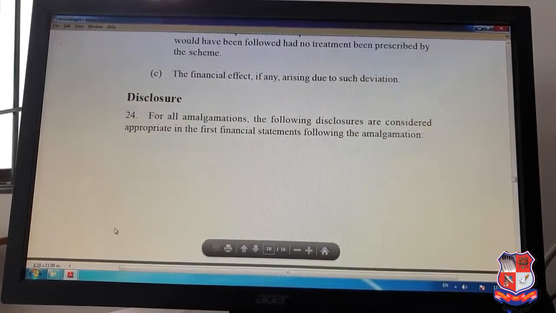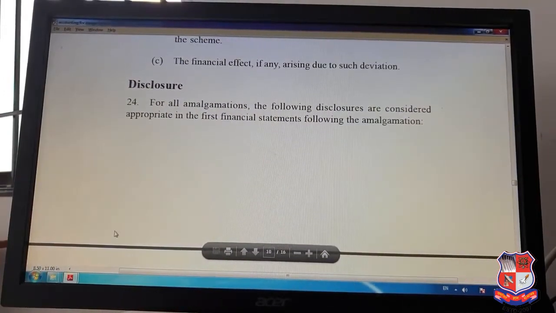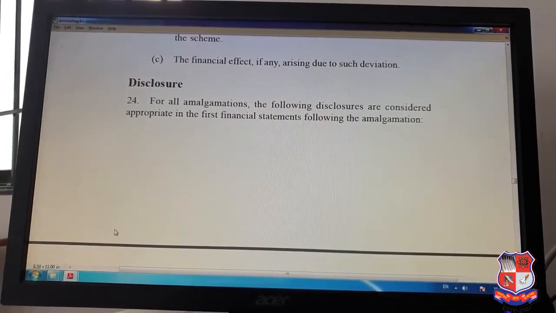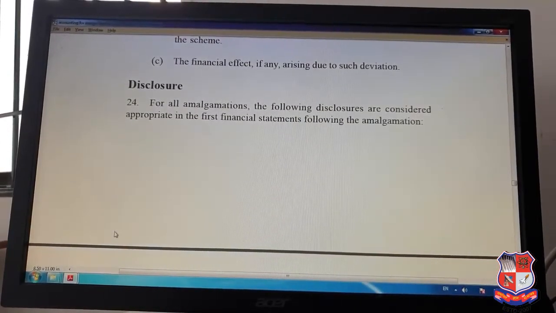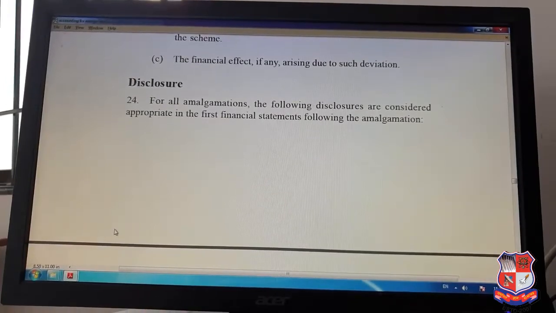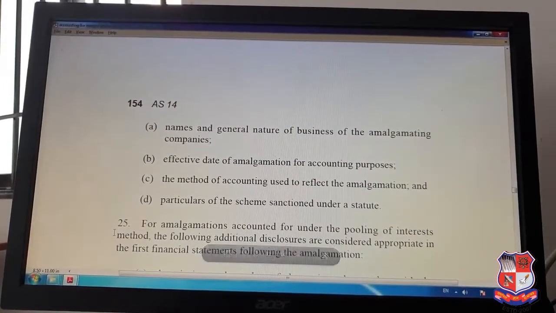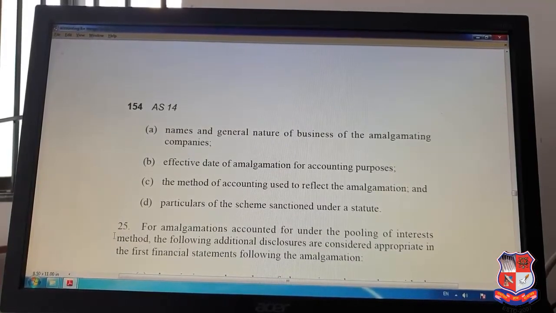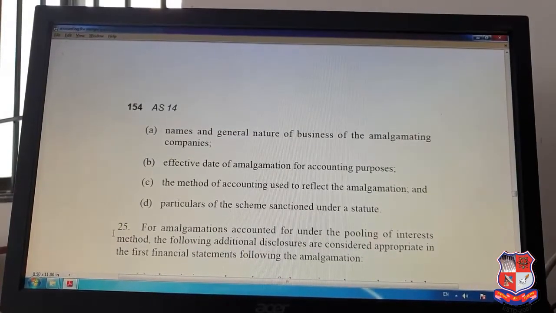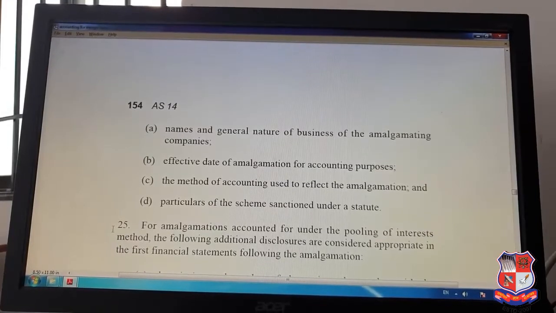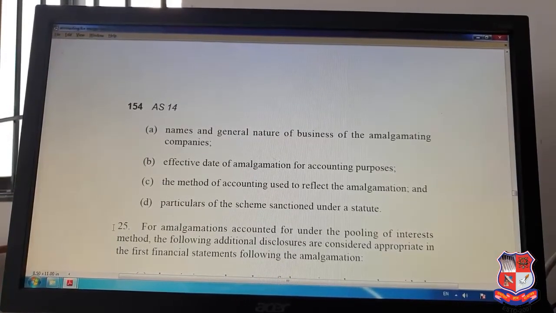And next is about the disclosures, how the disclosures will happen under this accounting standard. For all amalgamations, the following disclosures are considered appropriate in the first financial statement following the amalgamation. You have to disclose the names firstly. In general, the nature of the business of the amalgamating companies, both the companies' names and the nature of the companies should be mentioned. Secondly, the effective date of the amalgamation for accounting purposes.